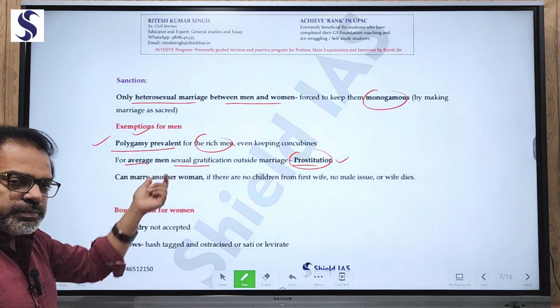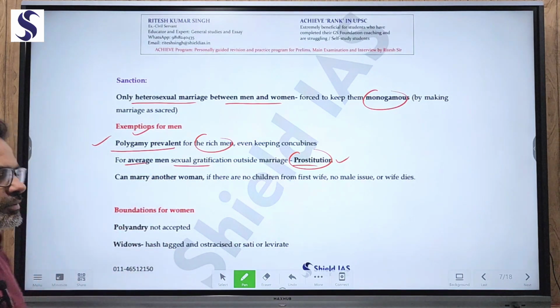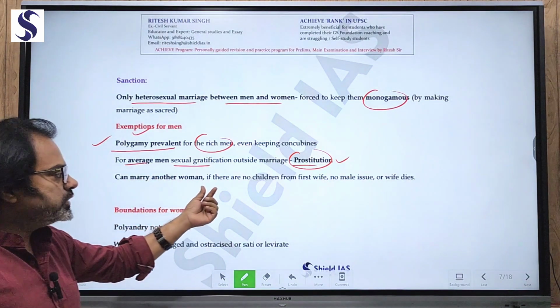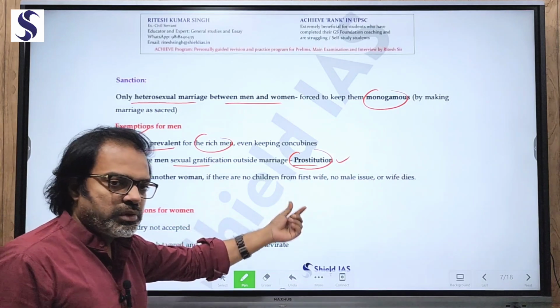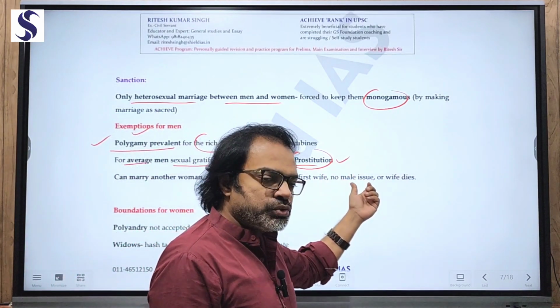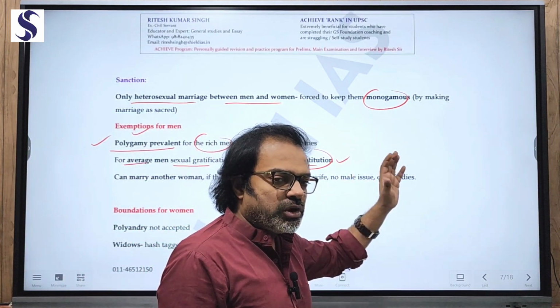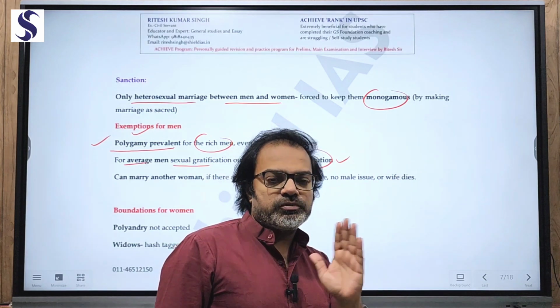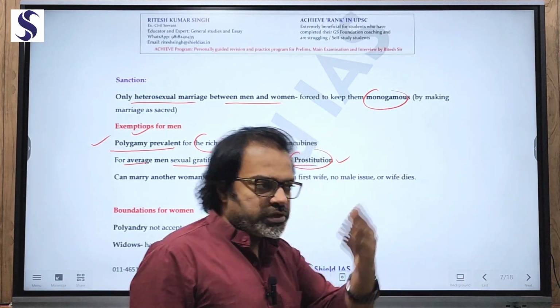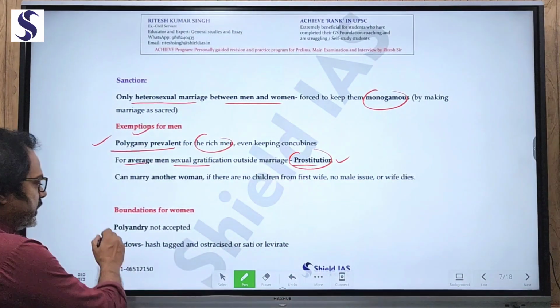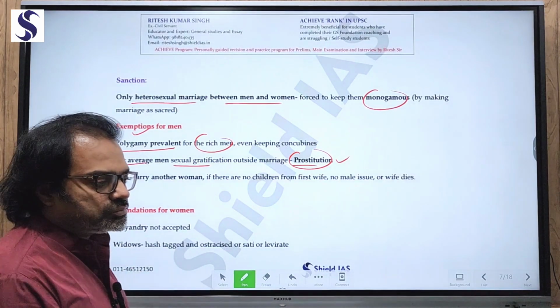Average men also got another chance to get married, to marry another woman if there were no children from the first wife, or no male issue, or the wife died. But none of these options were there for women. For example, polyandry was not allowed.